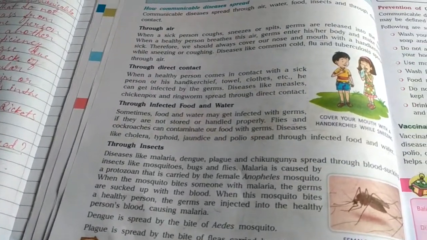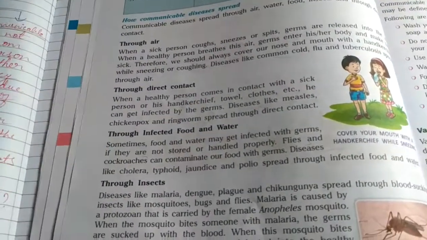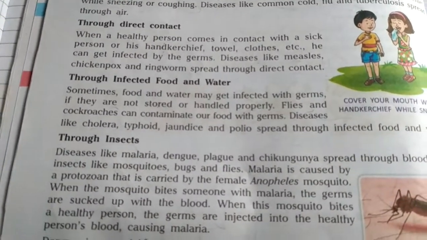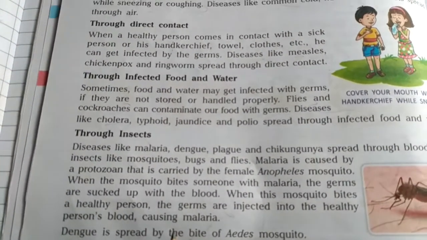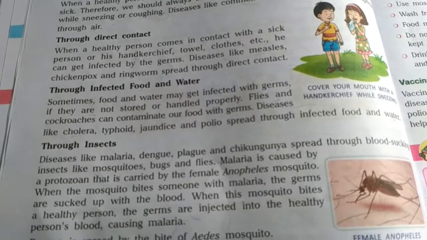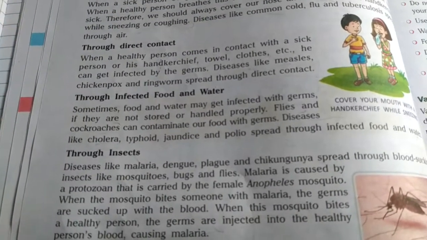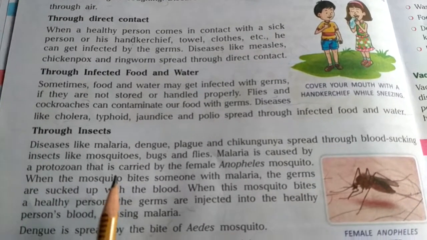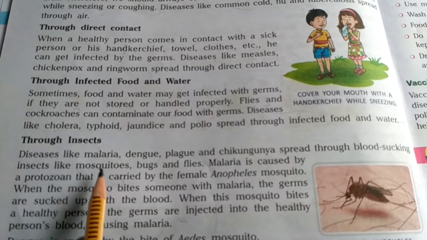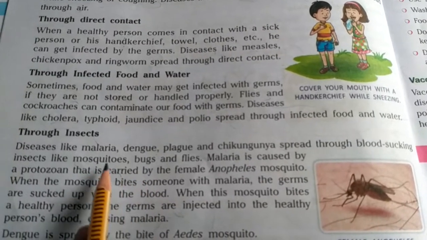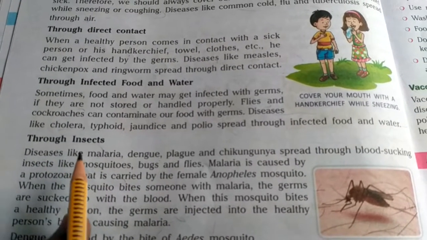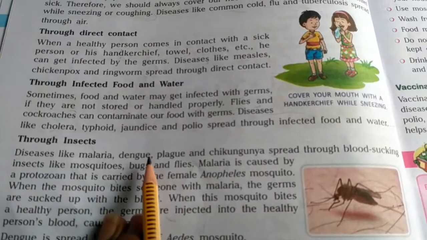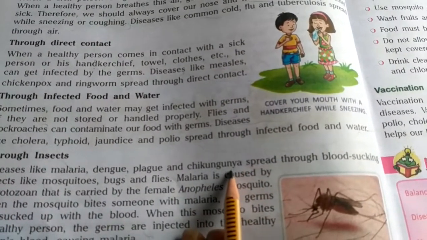So you should be very careful while protecting your body. You should wear full sleeves cotton clothes if you have, or you should use certain kinds of mosquito repellents. Creams are also available in the market, so you should take these preventive measures so that you don't come in contact with mosquitoes, bugs and flies, because they could be the carriers of the germs of diseases like malaria, dengue, plague and chikungunya.